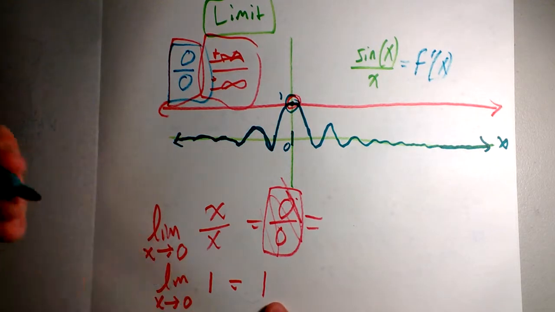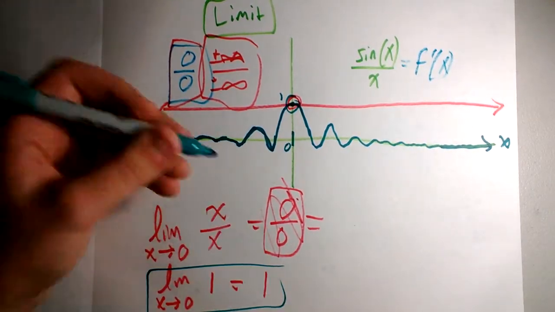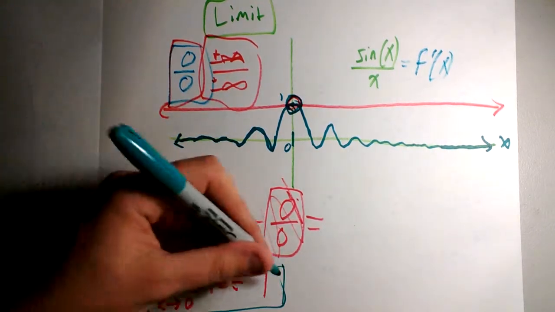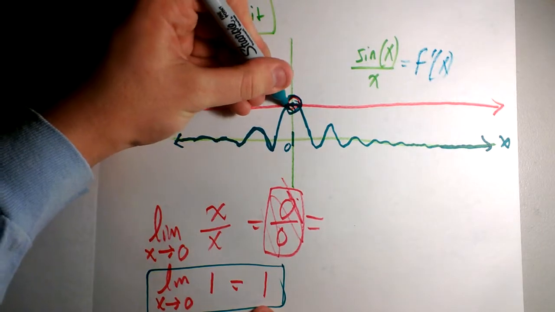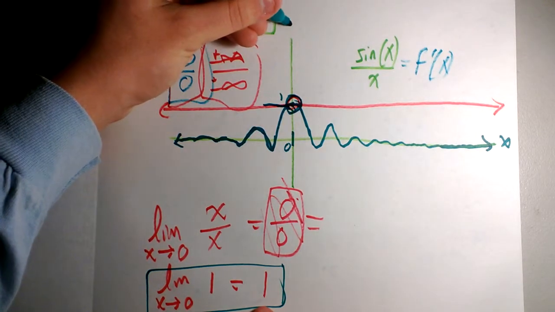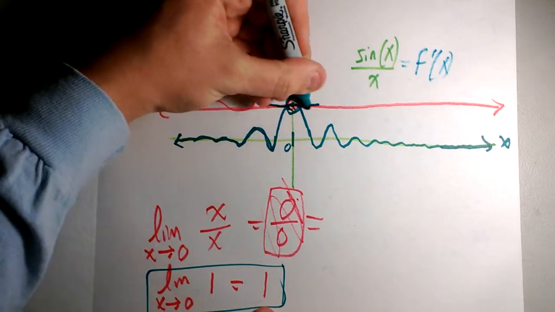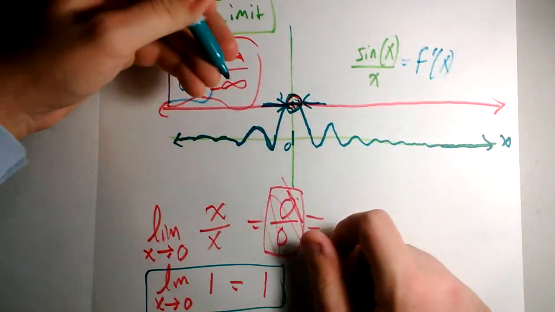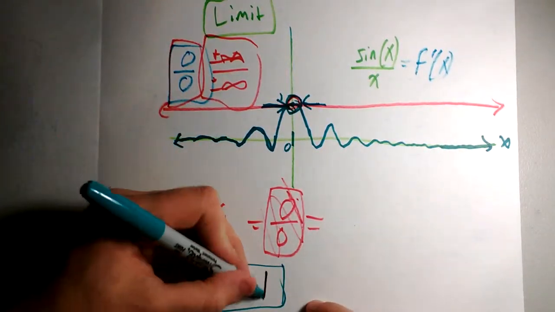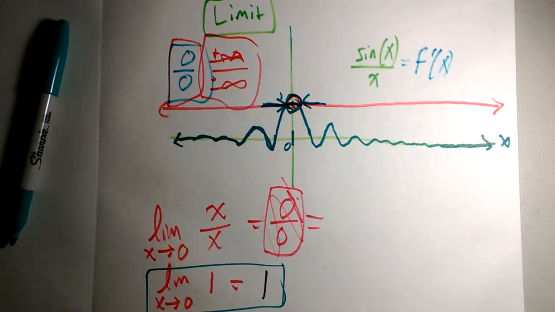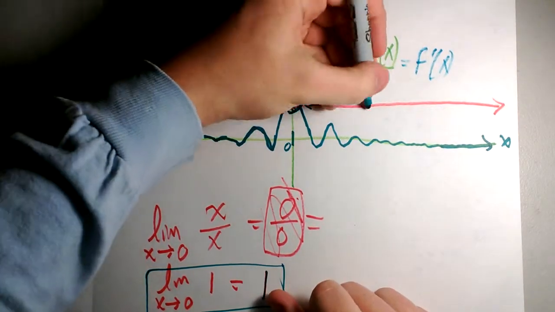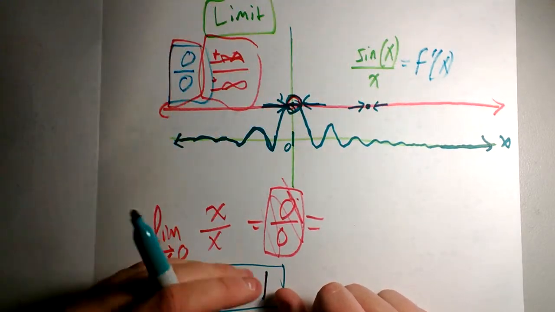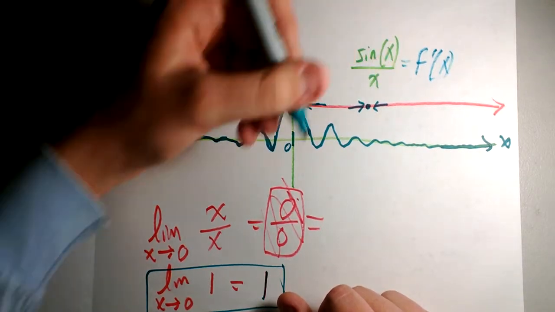And the limit is an innovation, so we don't have to keep talking about that hole as a hole. We can just say, okay, the limit at that point is 1. We don't have to be ridiculous and say that it doesn't exist at this point for some reason. We can say that if we approach it from both sides, and that is actually how the limit is defined, approaching from both sides, we get 1. So another way to think of a limit is if you draw a curve, it is that point on the curve that connects the line. Sometimes that point doesn't exist and you get a hole. Sometimes it's actually on the line.